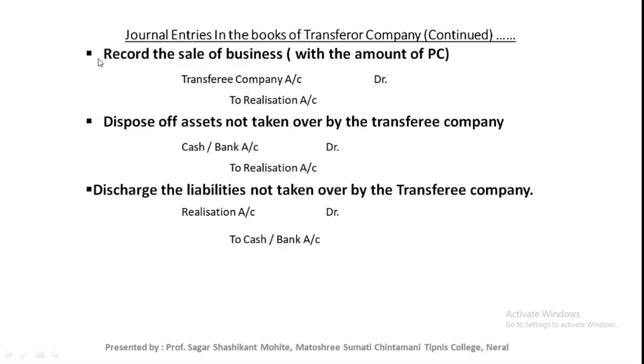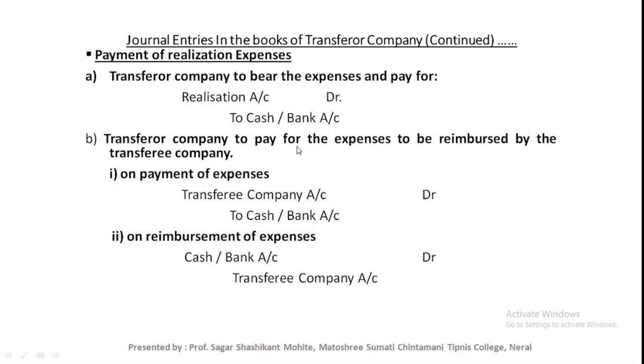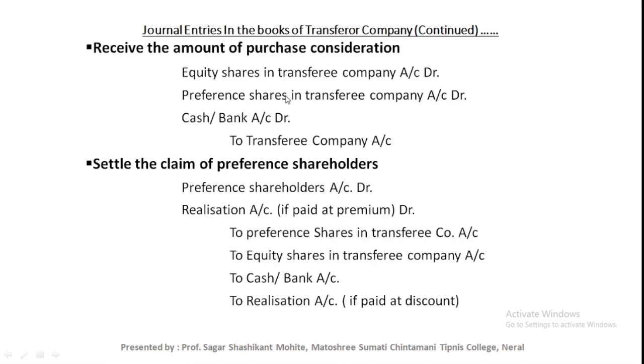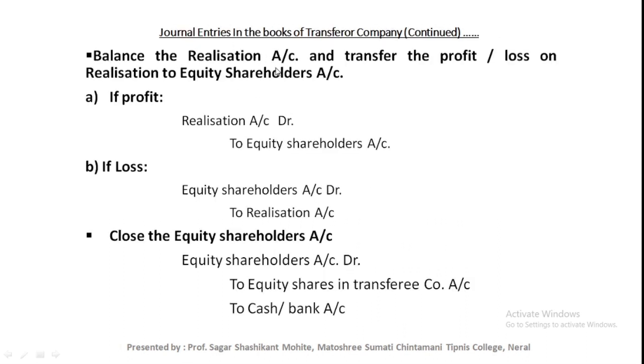Next, journal entry related to the PC due, record of sale of business. Then sale of asset or discharge of liability not taken over by new company. Next, journal entry related to the realization expenses. Next, receipt of PC. Next, settlement of preference shareholder claim. Next, closing of realization account and that profit or loss transferred to the equity shareholder account, and then finally closing or settlement of equity shareholder account. These are the journal entries related to the transferor company.